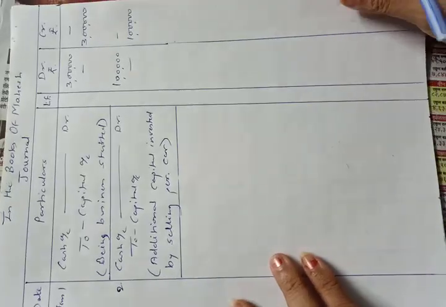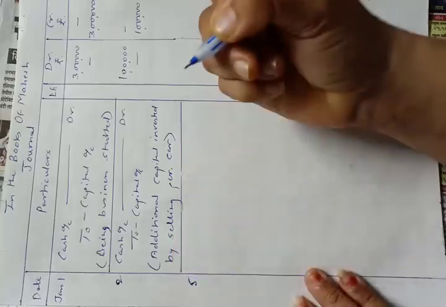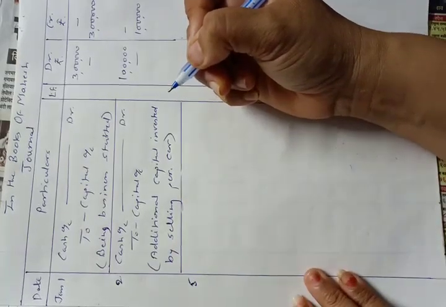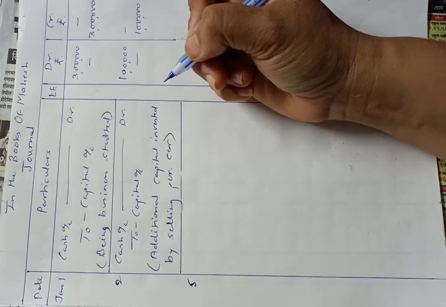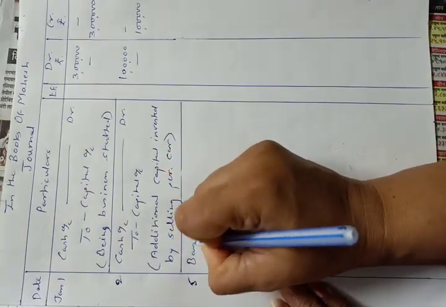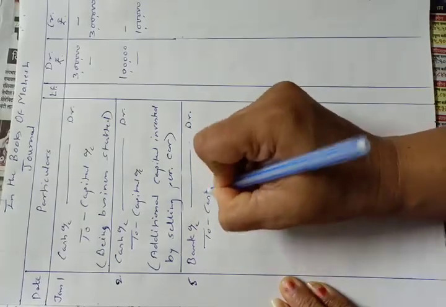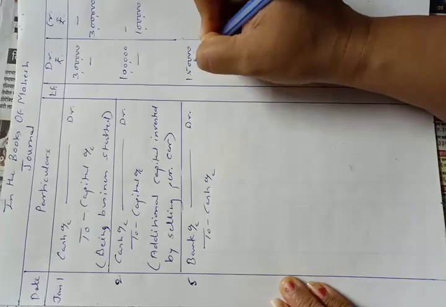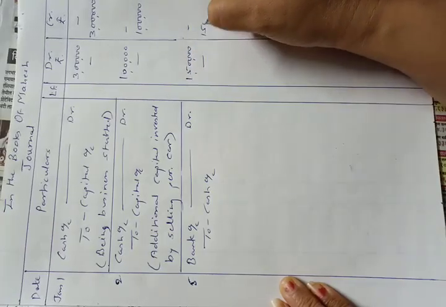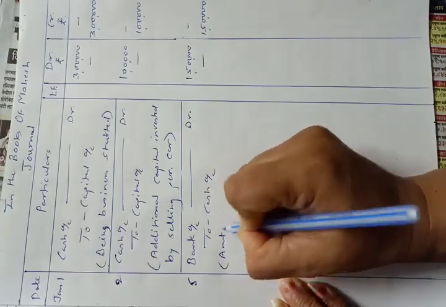Now on 5th January, deposited into bank rupees 1,50,000. So two accounts are involved here, that is bank and cash. We have already decided debit and credit. So the entry will be bank account debit to cash account. Bank account is debited by 1,50,000 and cash account will be credited by 1,50,000, and the narration, amount deposited into bank.